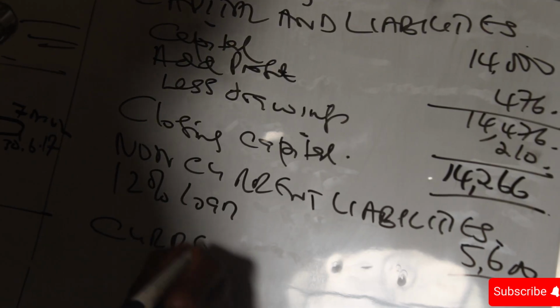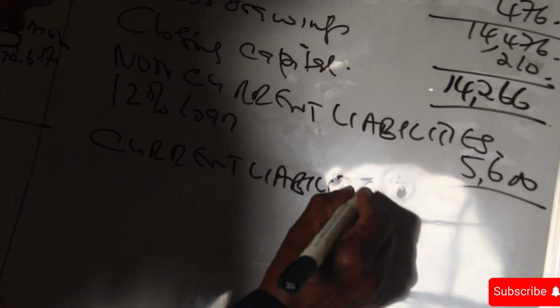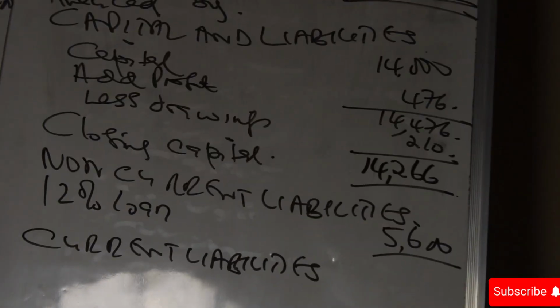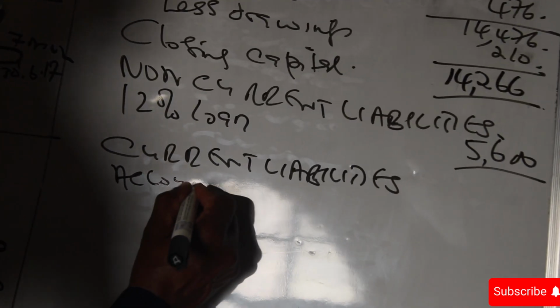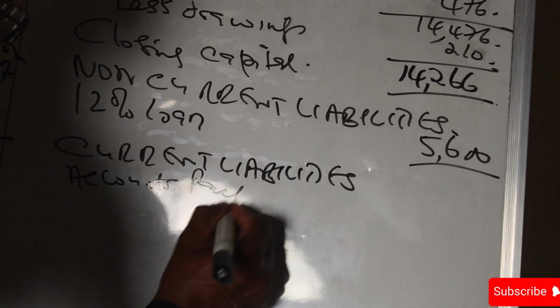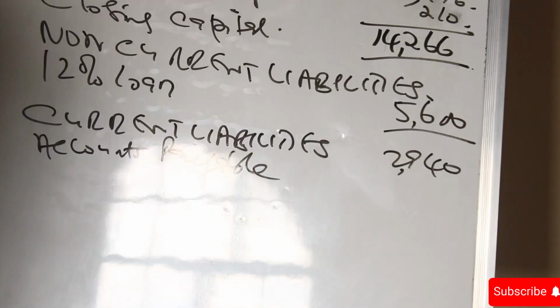Then we go to current liabilities. And remember the format for current liabilities. We start with the bank overdraft, we come to accounts payable, we come to other creditors. We don't have a bank overdraft, but we have accounts payable amounting to 2940. So we come here, we say accounts payable is 2940.